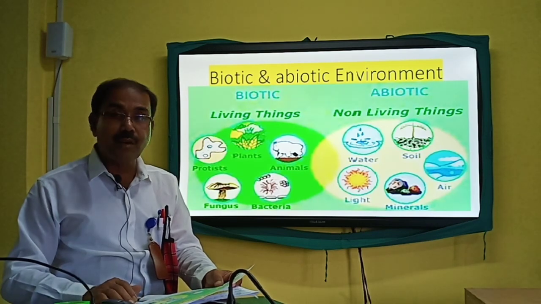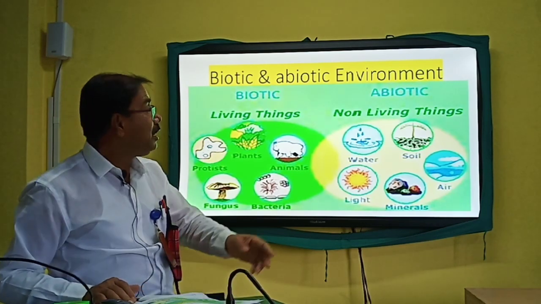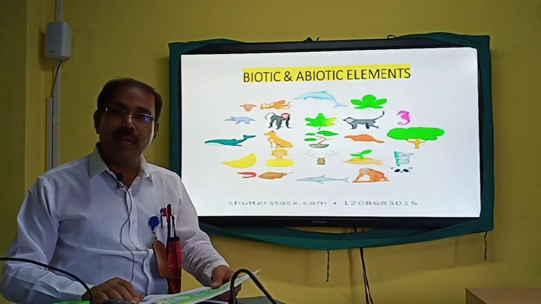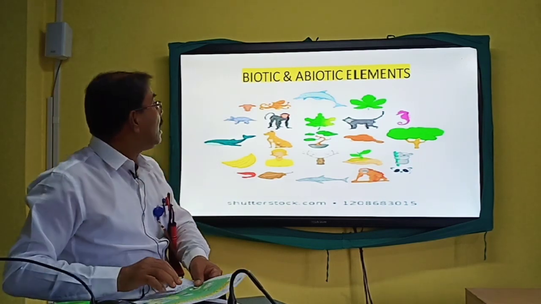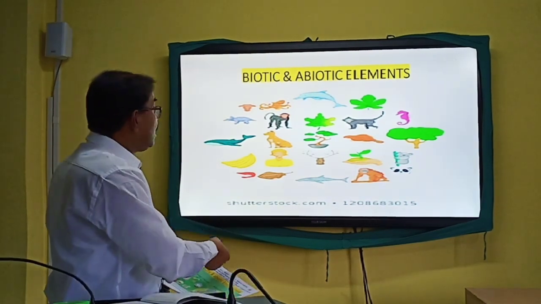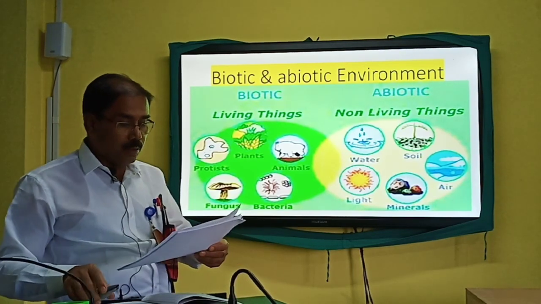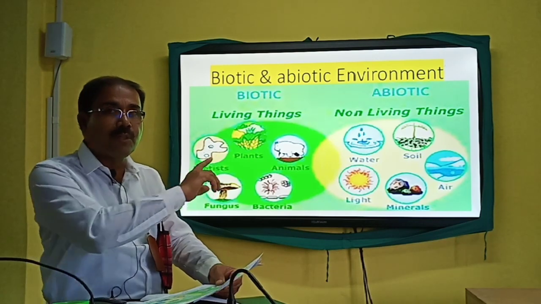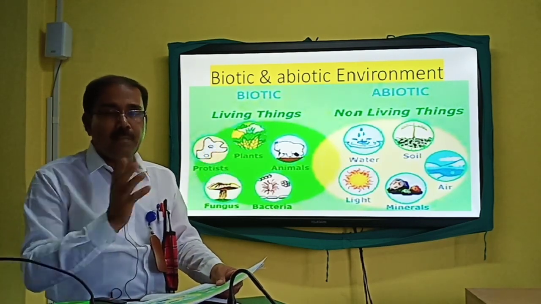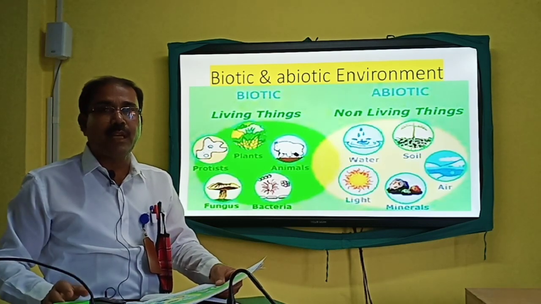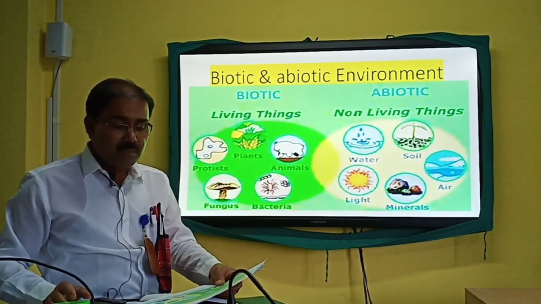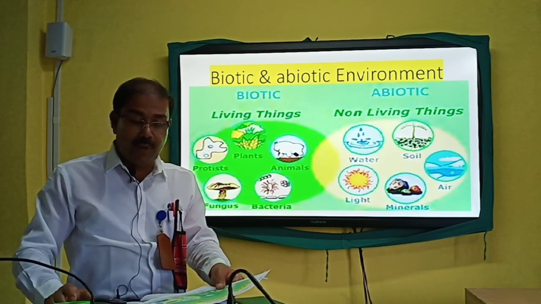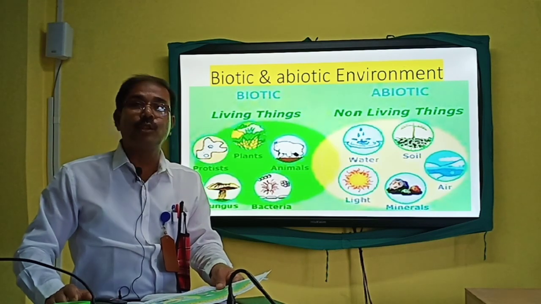Bacteria exist in large number in air, in water, in all the abiotic parts. In air, bacteria exist. In water also bacteria exist. Covering all these segments of the abiotic section of the environment, bacteria also exist in living and dead creations, in plants, and are often a cause of disease.